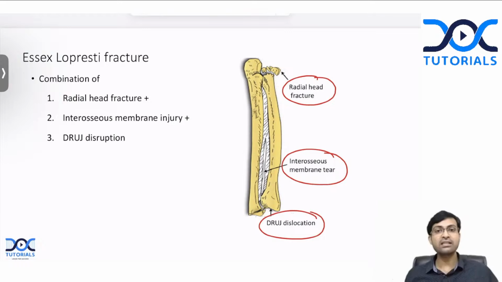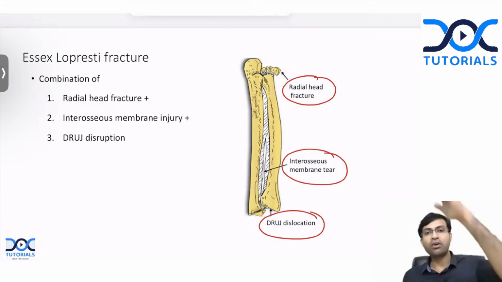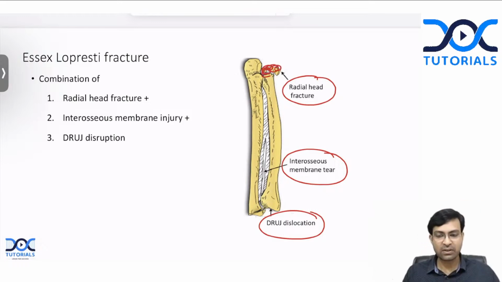So it is a fracture or an injury that involves the entire forearm from the top to bottom, or from proximal to distal. So initially there is fracture of the radial head, then there is injury to the interosseous membrane, and finally there is disruption of the distal radioulnar joint. There is no fracture of the coronoid process. That is the answer.